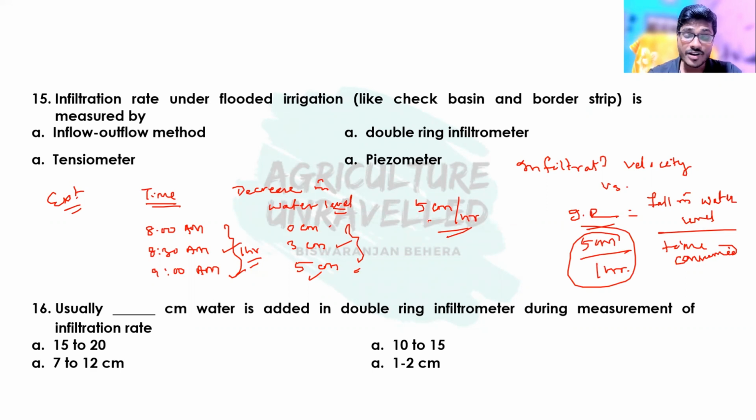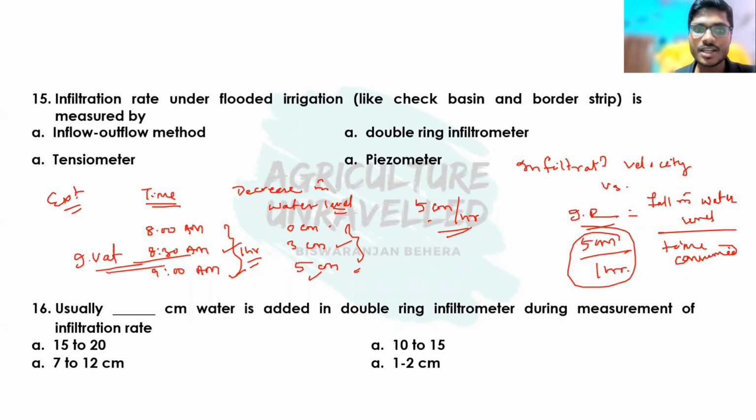Then what is infiltration velocity? Infiltration velocity is the infiltration rate at a particular point of time. So if we ask what is the infiltration velocity at 8:30 a.m., we have to mention that particular point of time.